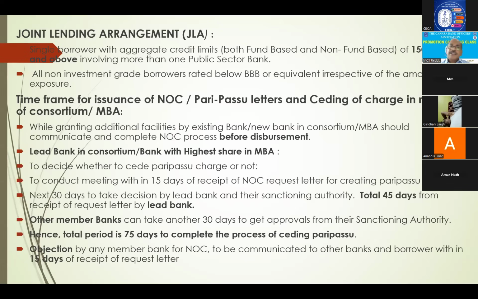And that is for BBB rated companies. Below that rating, even for less than 150 crores, JLA formation is better.